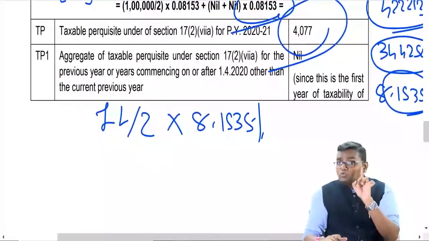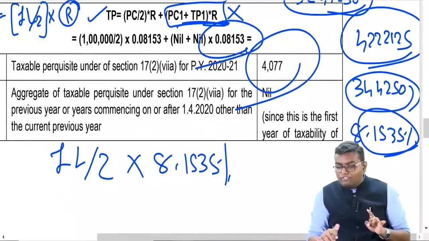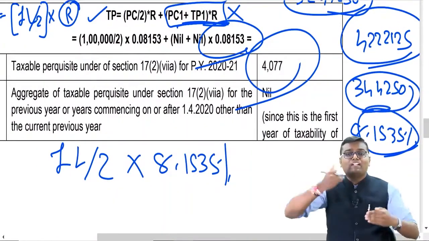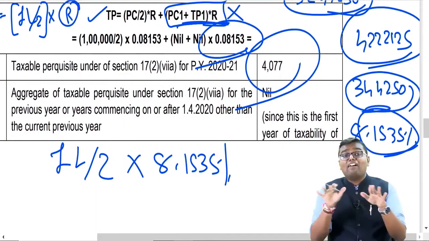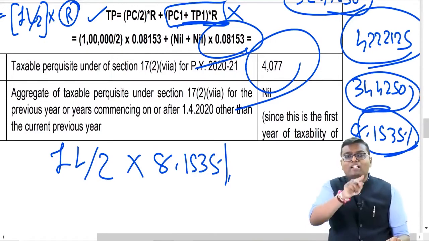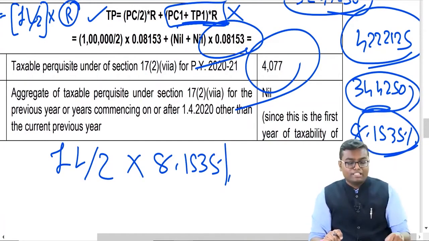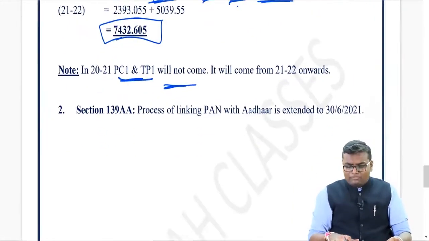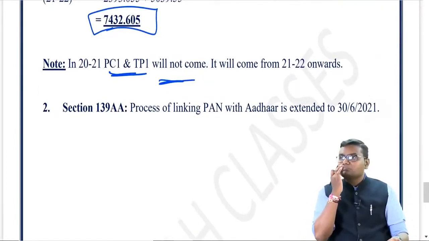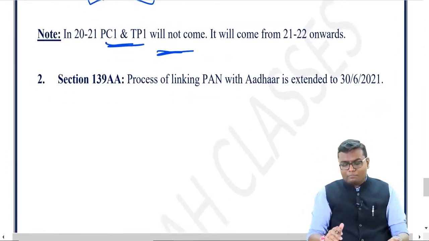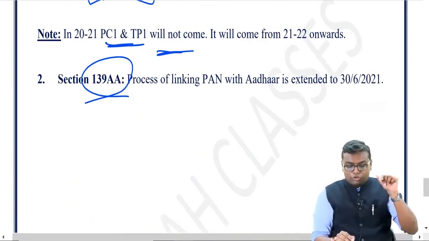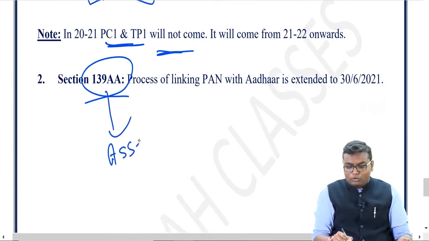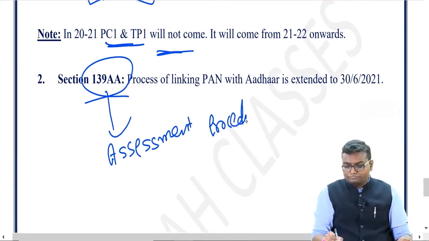But don't forget to do average. Here, while calculating effective rate of interest, the only thing that you may forget in your exam also is to do the average of the balance and then to find out what is effective rate of interest. Don't forget it. And the last point which they have added as an amendment, see, there is a provision in section 139AA. First of all, what is 139AA? You must have learned this section in assessment procedure chapter. Assessment procedure, section 139(1) onwards.